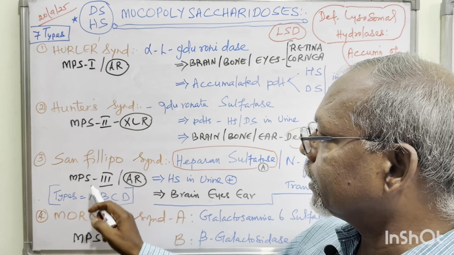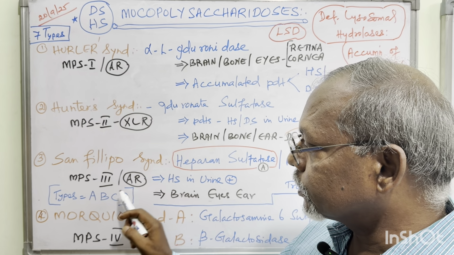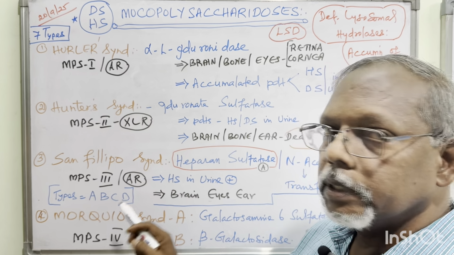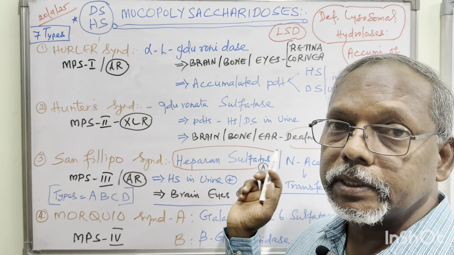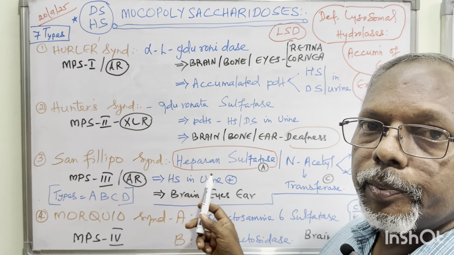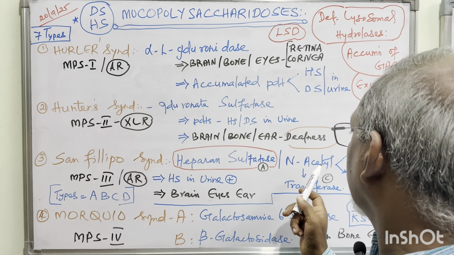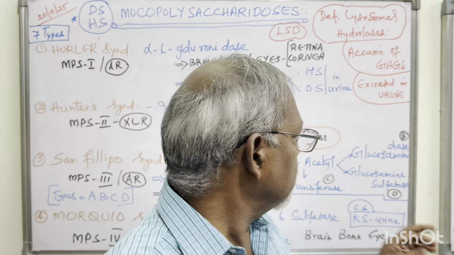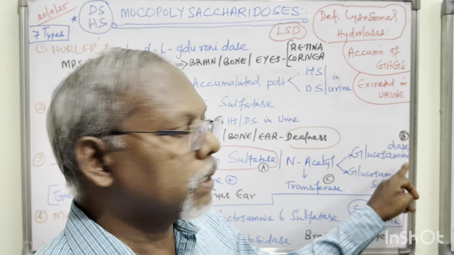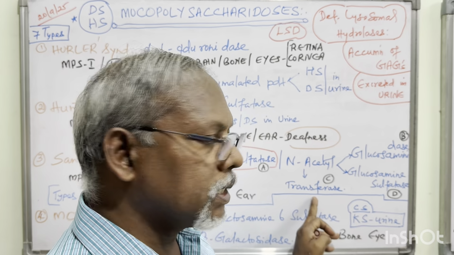Coming to the third disease, mucopolysaccharidosis type 3, again autosomal recessive. We have 4 types, and I am giving each individual enzyme defect. Type A is heparan sulfatase deficiency. Type B, N-acetyl glucosaminidase. Type C, N-acetyl transferase.